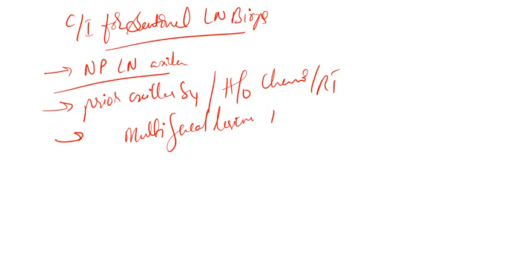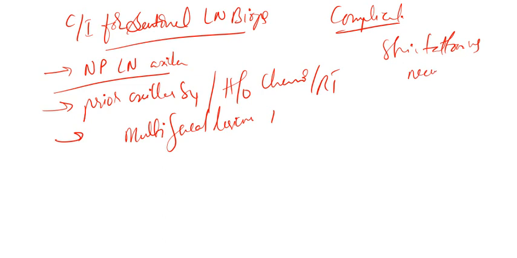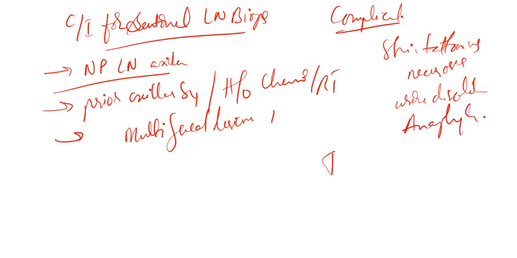Now what are the complications of sentinel lymph node biopsy? Of course there are. First one is skin tattooing. This is one of the most important complications. Then sometimes it may lead to necrosis. Sometimes it may lead to urine discoloration. Sometimes it may lead to anaphylaxis. Sometimes it may also cause very important intercostobrachial nerve injury. Very, very important.